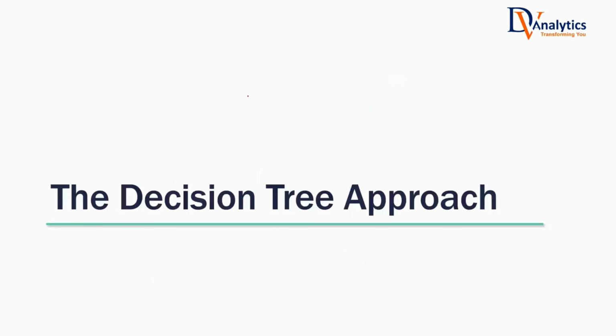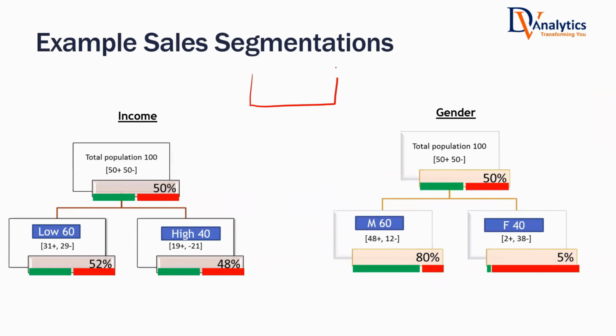Now let me give you this idea. Let us suppose you have 100 customers, 100 records. 50 customers are buying the product, 50 customers are not buying the product. Now, you want to divide this data. You have 2 options. You can divide the data based on income, because you have the income details with you. You can divide the data based on gender. You also have the gender details with you. Now, the question that we ask is, which variable to use for splitting? Is it income variable? Is it gender variable?